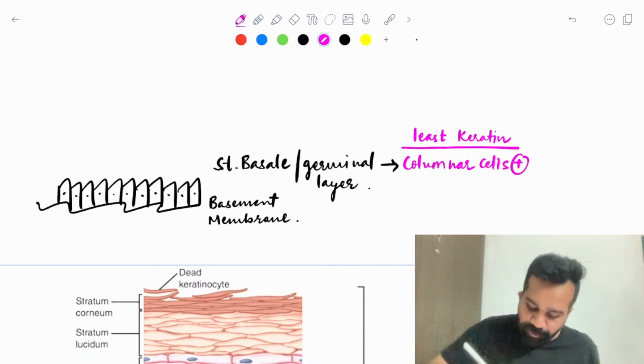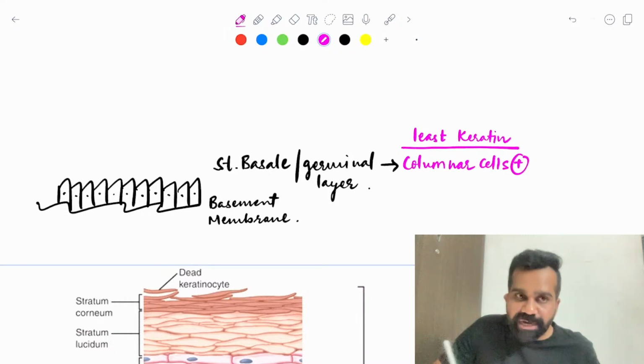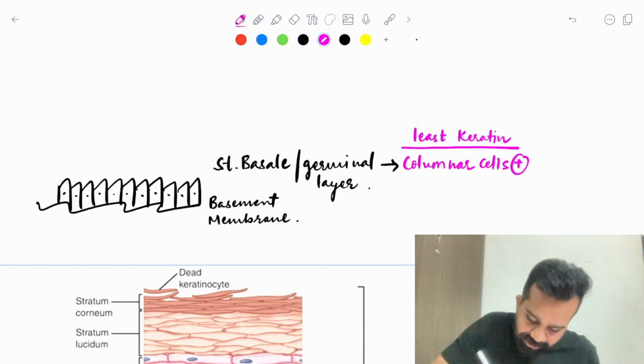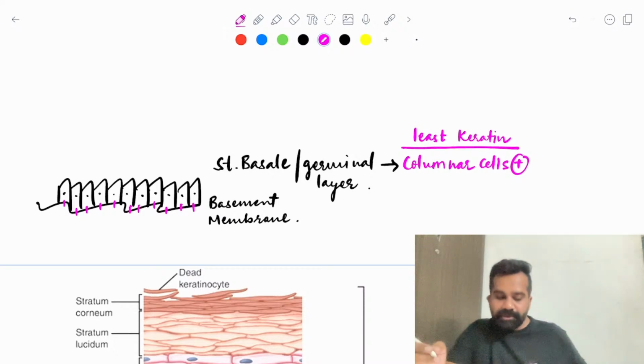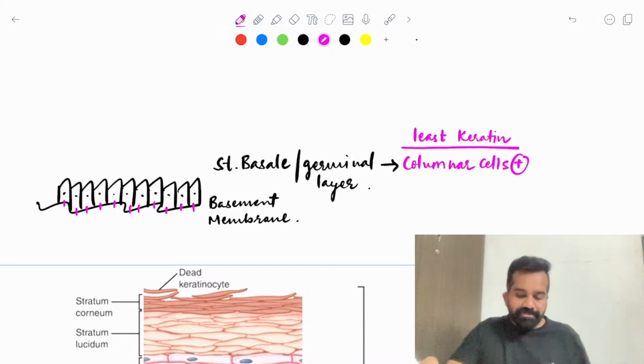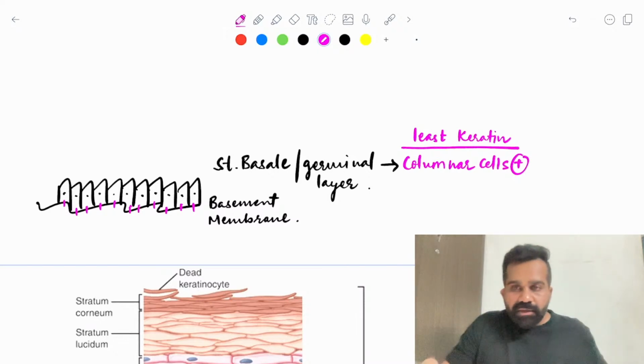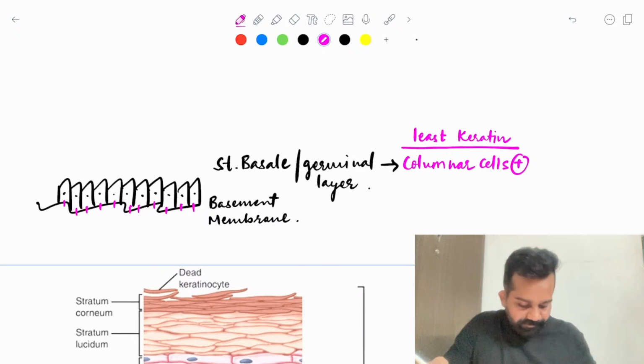Now here comes one important MCQ. This is the basement membrane, and on the basement membrane there is one important protein which binds this layer of columnar cells to the basement membrane. So do you know what is the name of this protein?